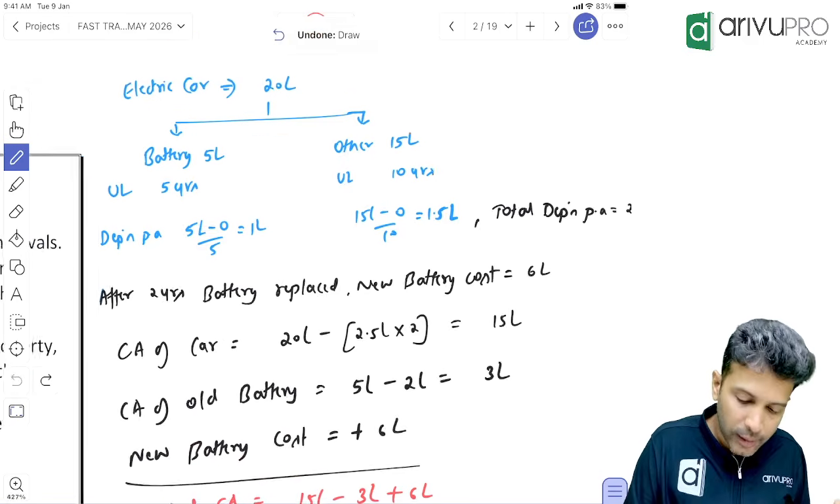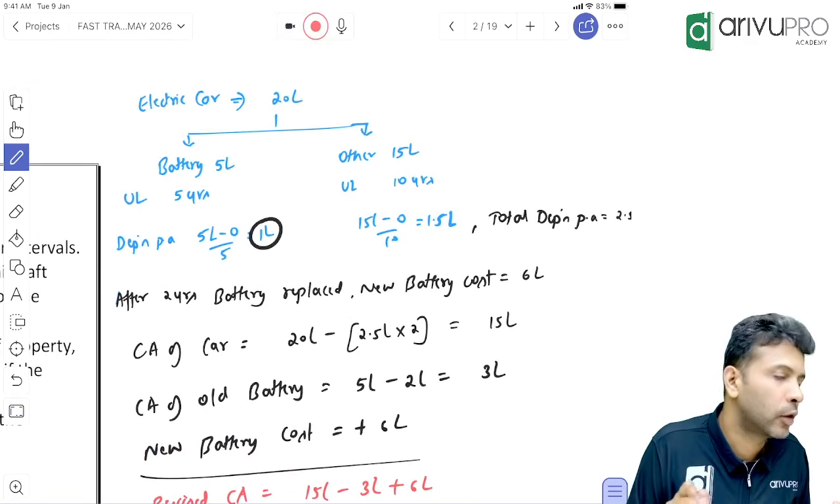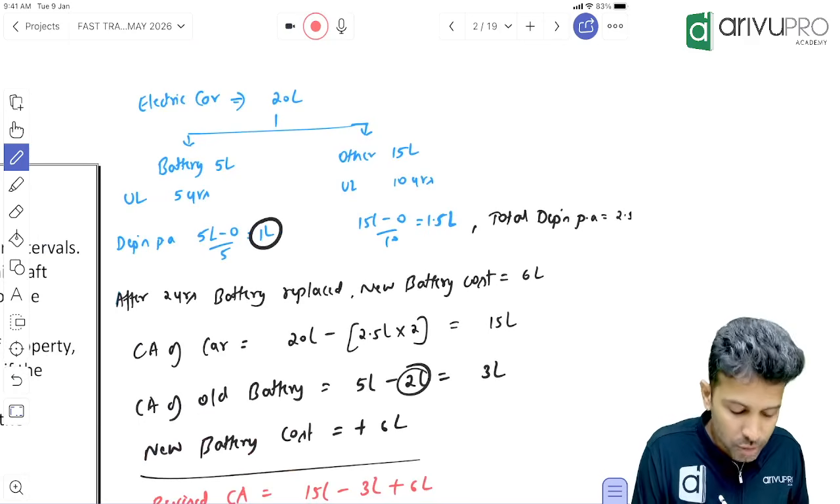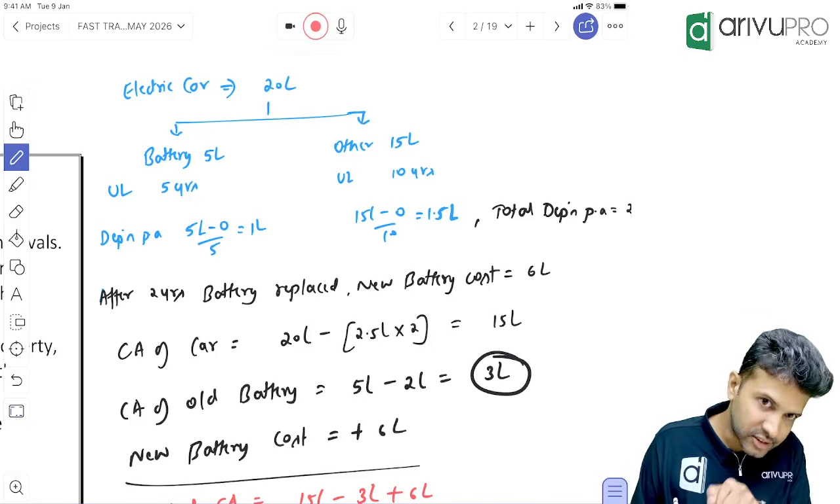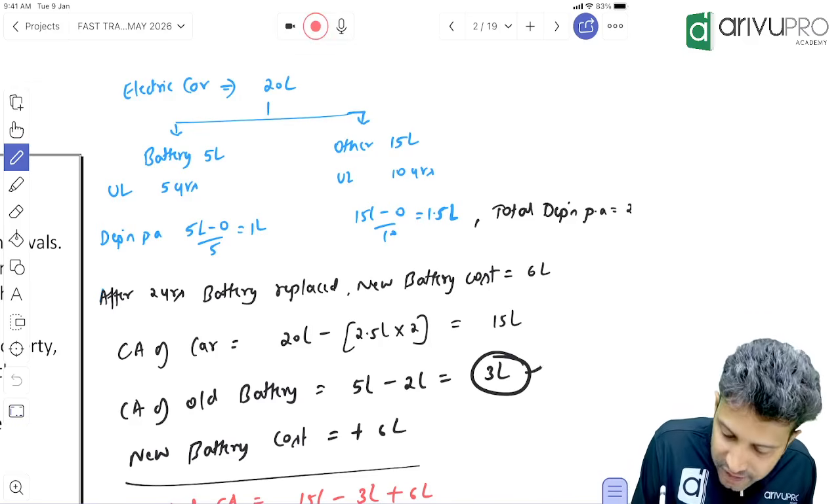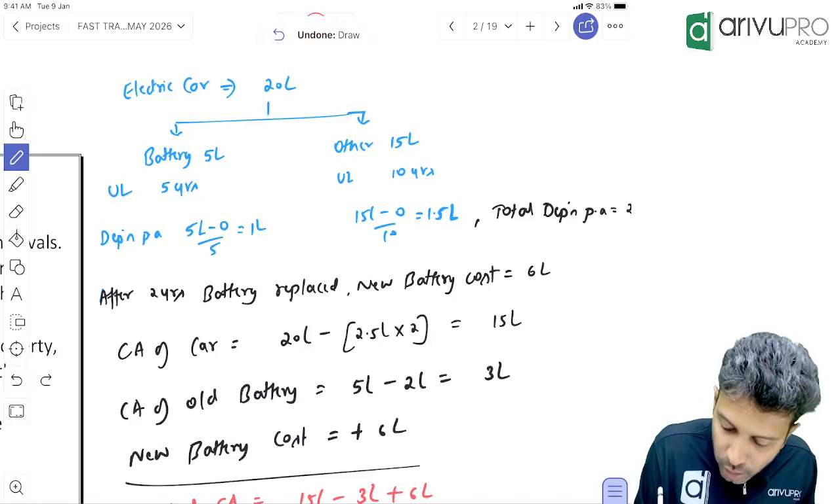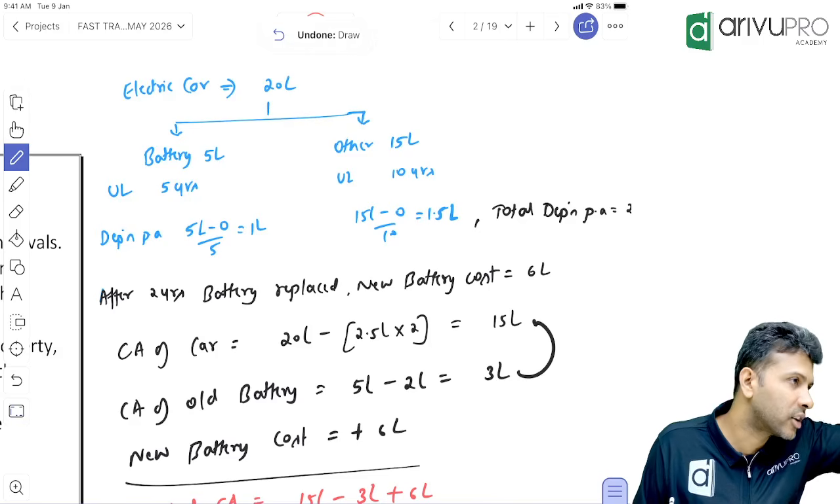2 lakh. How 2 lakh? 1 lakh every year. For 2 years it will be 2 lakh. That means what is the carrying amount of the old battery? 3 lakh. Is this still there in our books? Yeah, this 3 lakh is included in the 15 lakh rupees. Understood now everybody?